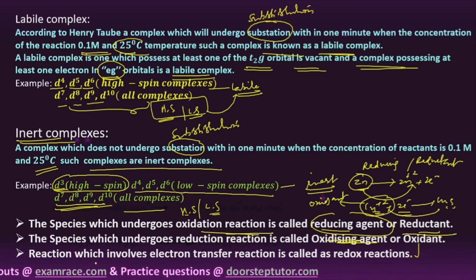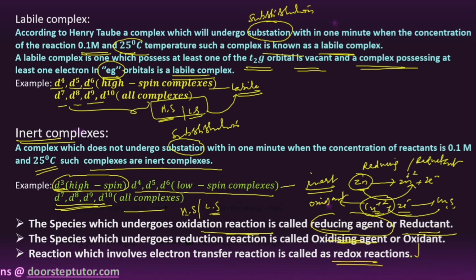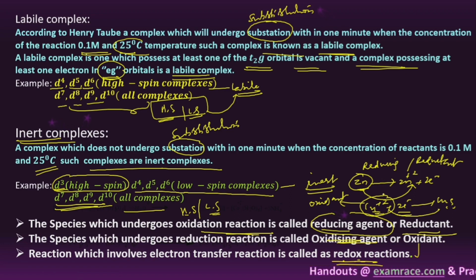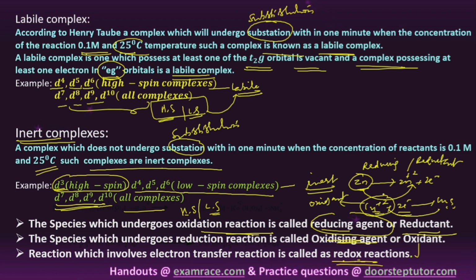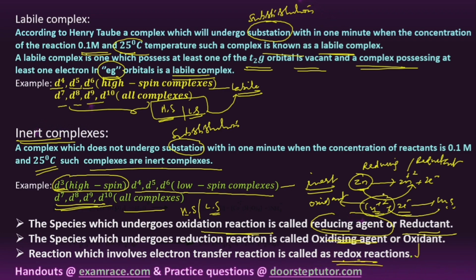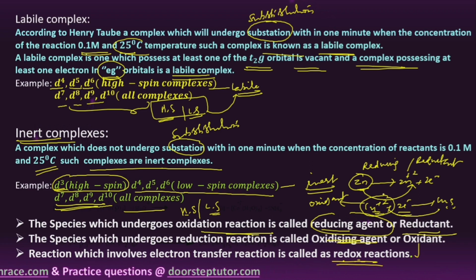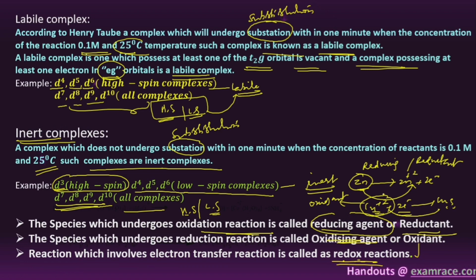So a reaction which involves electron transfer is called a redox reaction. Red means reduction process, ox means oxidation. So this type of reaction we call a redox reaction, meaning both oxidation and reduction take place, right. The species which undergoes oxidation we call a reducing agent, or reductant. The species which undergoes reduction we call an oxidizing agent, or oxidant, right.